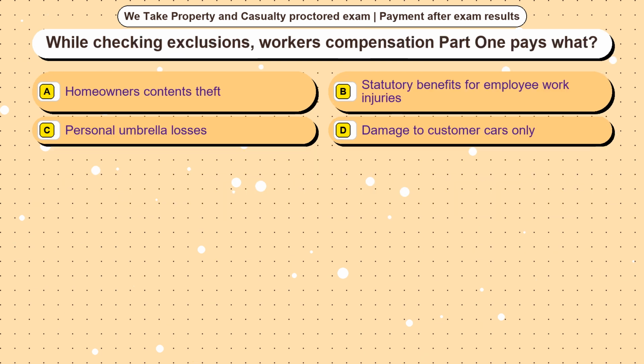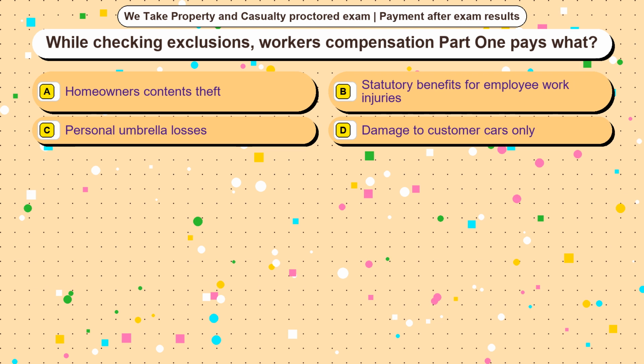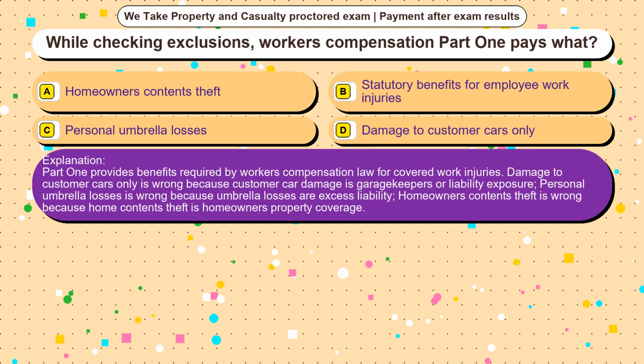Question 24. While checking exclusions, workers' compensation Part 1 pays what? Option A, homeowners' contents theft. Option B, statutory benefits for employee work injuries. Option C, personal umbrella losses. Option D, damage to customer cars only. The correct answer is option B. Part 1 provides benefits required by workers' compensation law for covered work injuries.